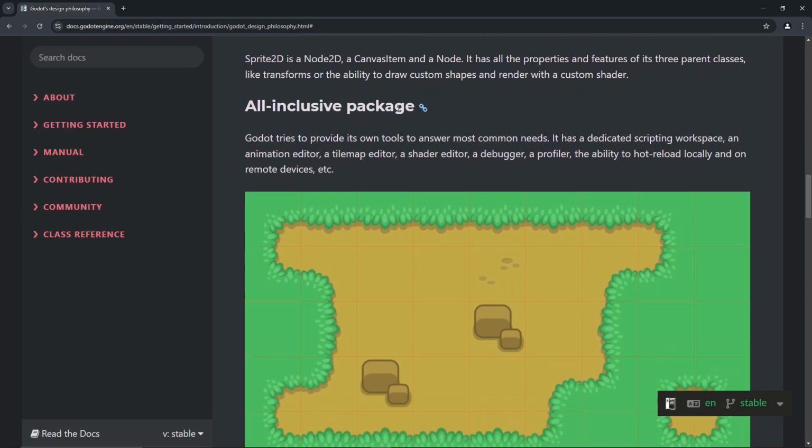All inclusive package. Godot tries to provide its own tools to answer most common needs. It has a dedicated scripting workspace, an animation editor, a tile map editor, a shader editor, a debugger, a profiler, the ability to hot reload locally and on remote devices, etc. I believe it. I've taken enough art classes to know shading. Debugger, of course. Profiler, I don't know what this is. Tile map, I know that these are tile maps, but we'll see.